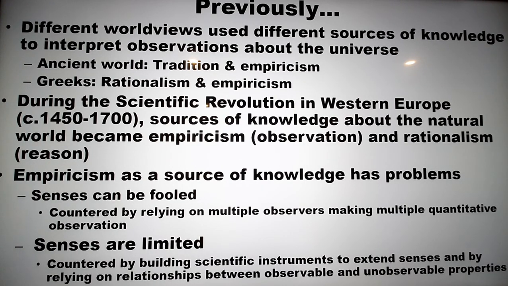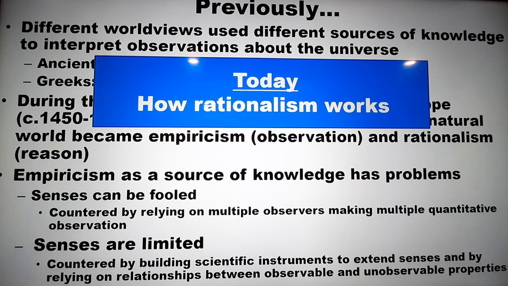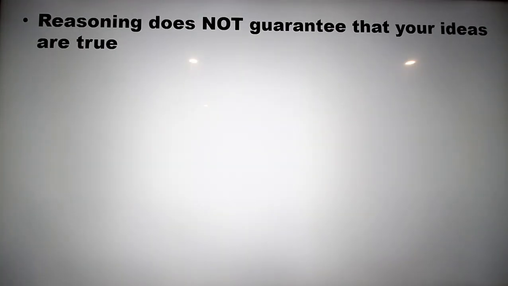Today, we're going to look at how that second source of knowledge for science, rationalism, works. Now, before we get started, a few general words about what we call rationalism or logical reasoning, or sometimes commonly today called critical thinking. Reasoning does not guarantee that our ideas are true.